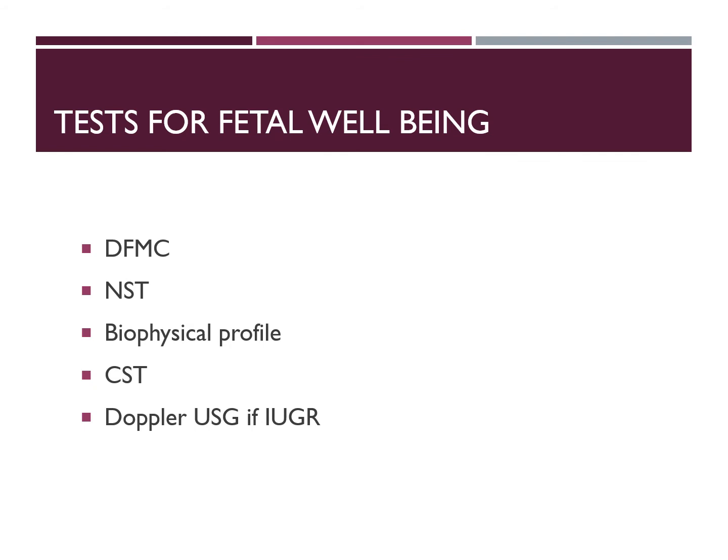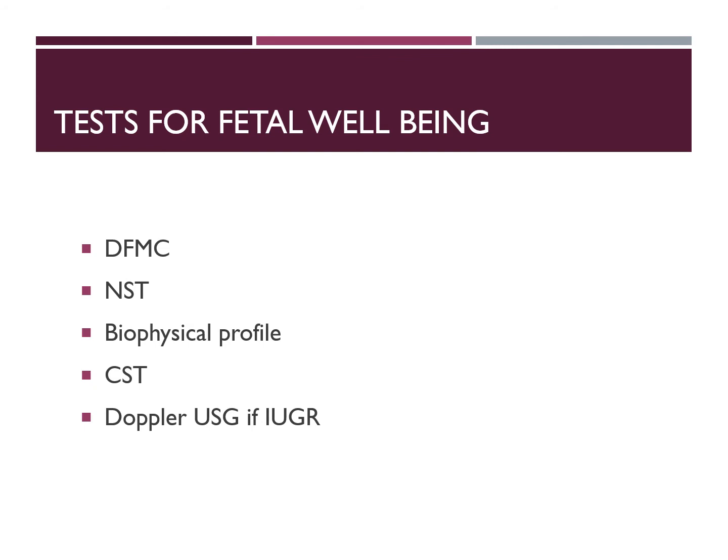Tone is looked for by looking at the flexion and extension movement of the spine, or the opening and closing of the limbs, upper limbs. At least 1 movement should be there. Then the score is 2. If there is no movement, you can say it is a score of 0. And the respiration, at least 1 episode of respiratory movement should be there in a 30-minute observation period. Then you can give a score of 2. If there is no respiratory movement, score 0.